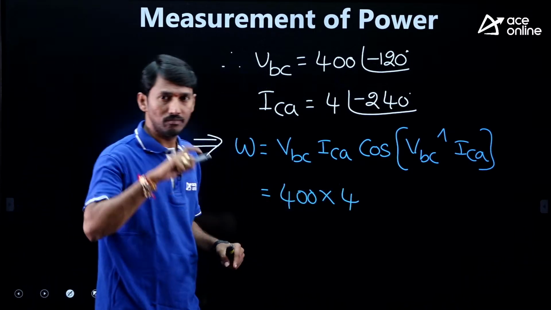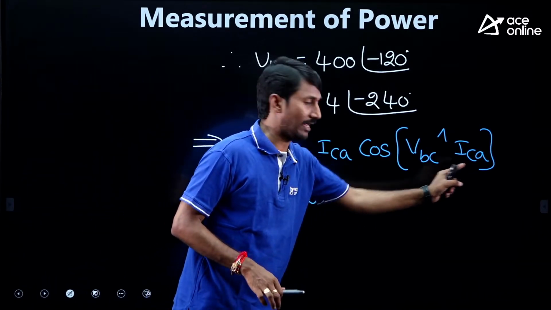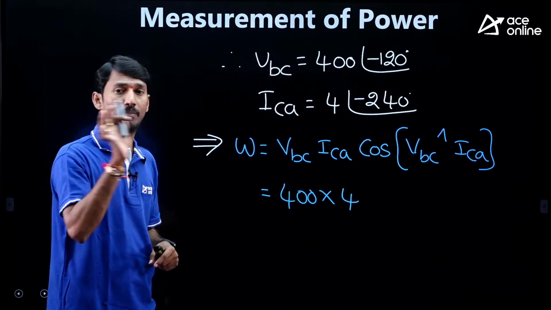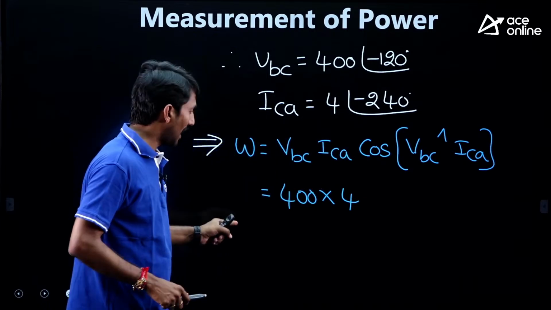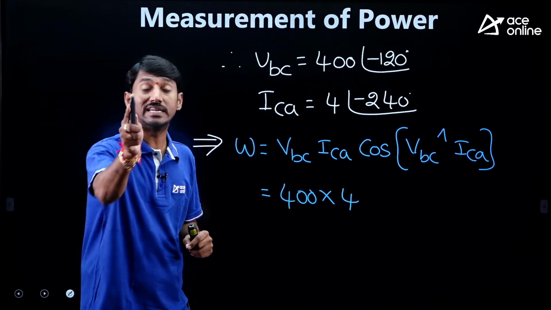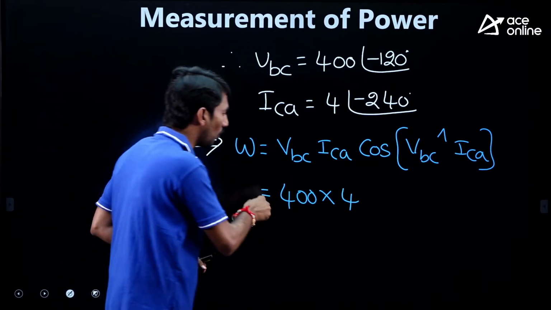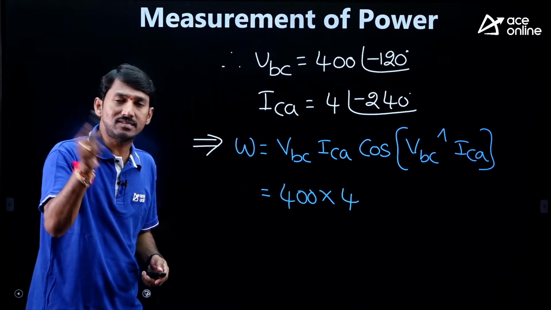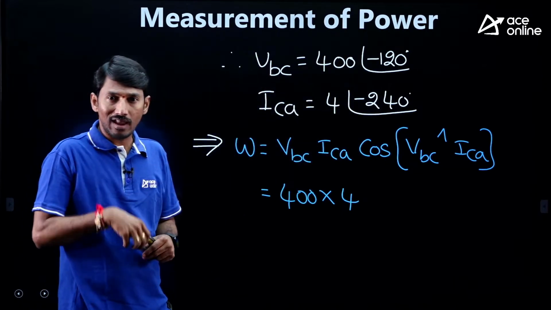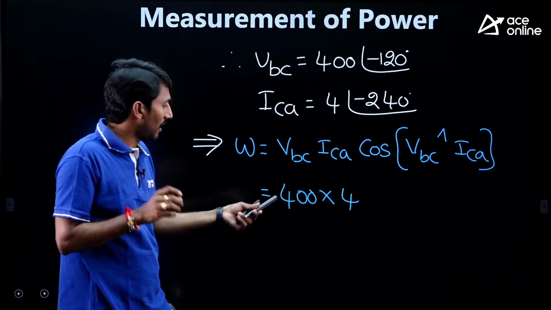But sometimes a few students generally stop here. They are forgetting this angle. If they are forgetting, what happens? Last but one step, very, very important. While you are choosing the option, it plays a crucial role. 400 into 4, in a hurry, they are writing 1600. Even after doing this much hard work, don't make the mistake in the last step.